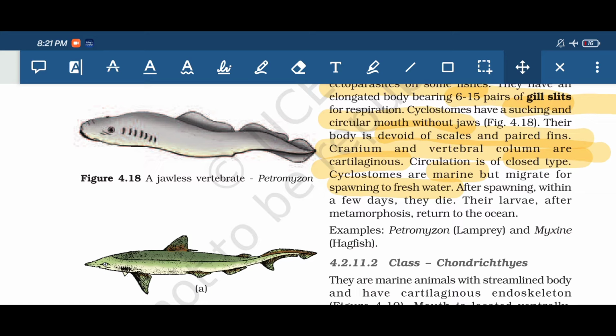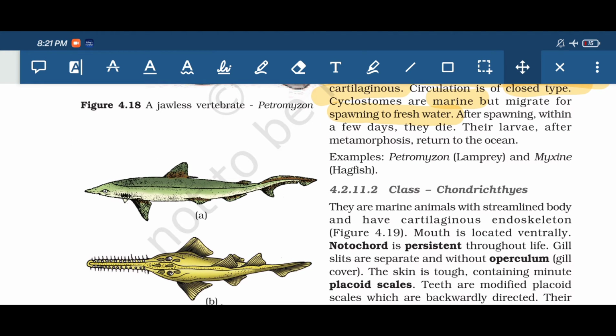Then circulation is closed type and they are marine, but for spawning they go into fresh water and within a few days they die off. The larval stage, after metamorphosis, returns to the ocean. They have a larva, that means they follow indirect development. The best example is Petromyzon.